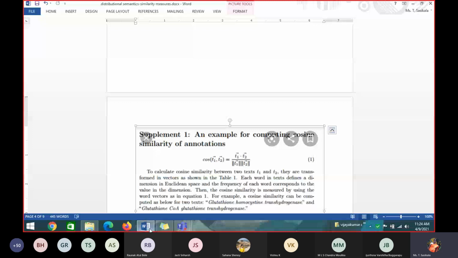So how many words will you get? How many columns will you get, students? Four words, four columns you will get. One for glutathione, homocysteine, transhydrogenase, and COA. How many rows will you get for the table, students? Two rows. Then you find the frequency. Then you multiply it. Then you do it. Try.